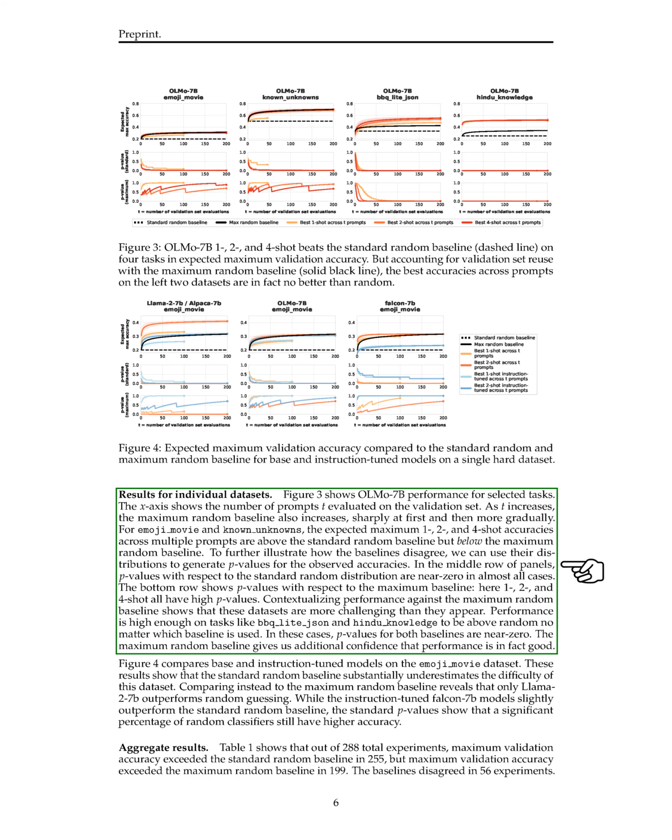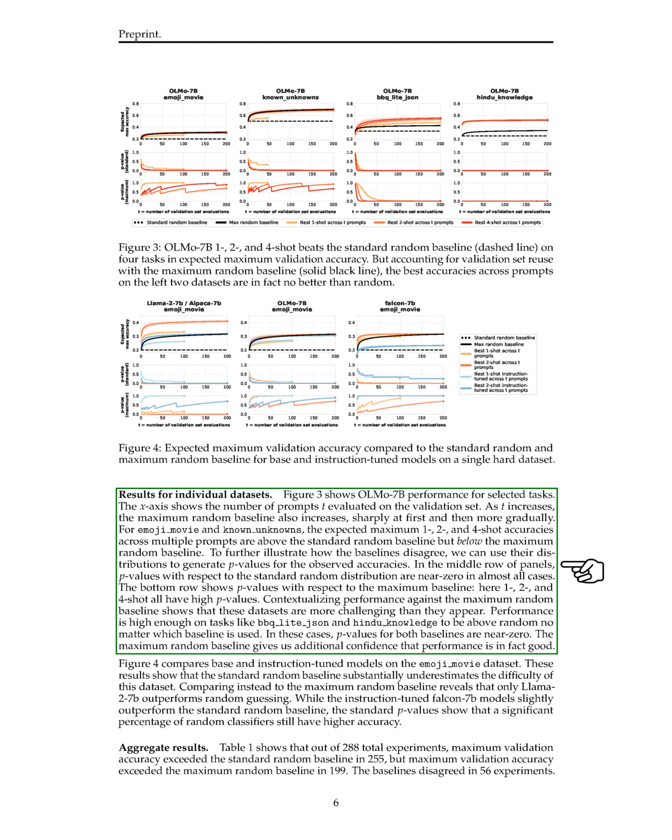As the number of evaluated prompts increases, the maximum random baseline also increases. For certain tasks like emoji_movie and known_unknowns, the expected accuracies for 1-shot, 2-shot, and 4-shot prompts are above the standard random baseline but below the maximum random baseline. By comparing their distributions, we can generate p-values to assess the observed accuracies. Contextualizing performance against the maximum random baseline reveals the true challenge of these datasets.